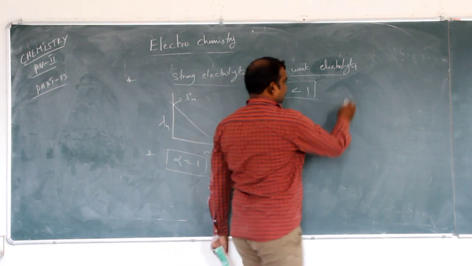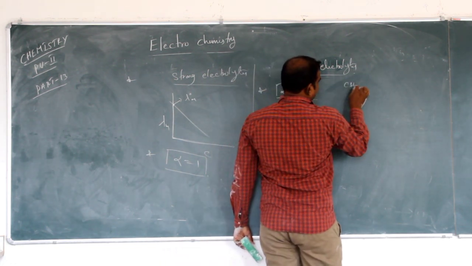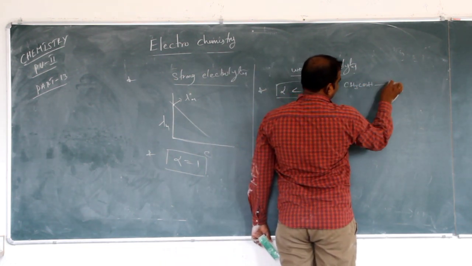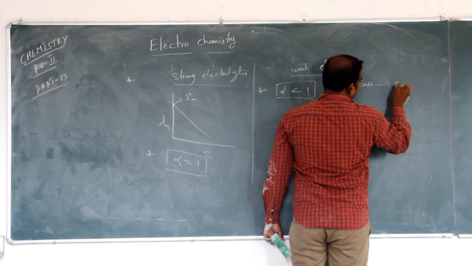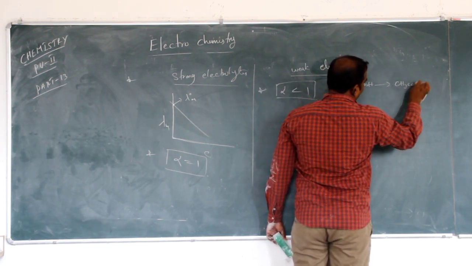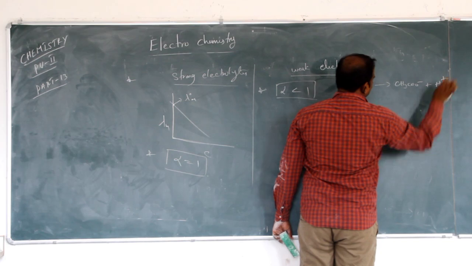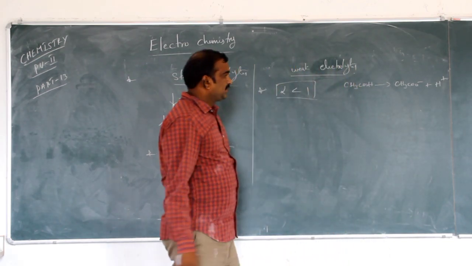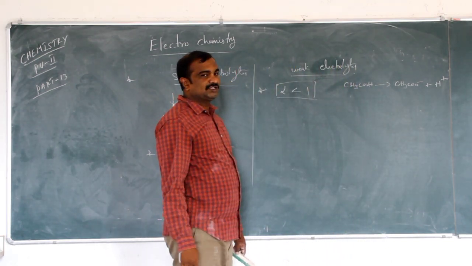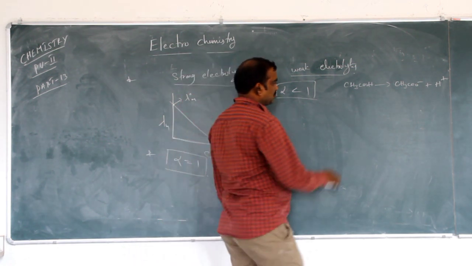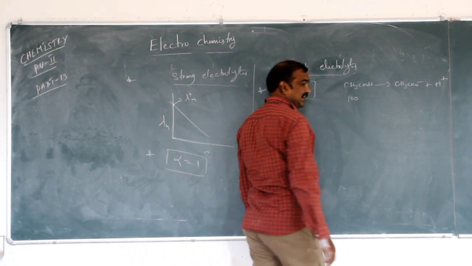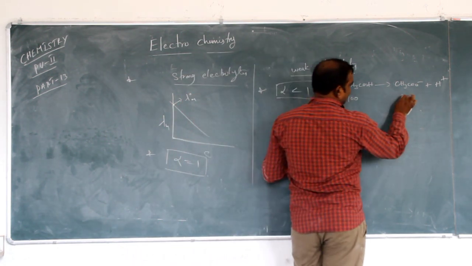How? See here, if you take acetic acid, this is a weak electrolyte, which dissociates as CH3COOH giving CH3COO minus plus H+. If you take 100 initially, the products are 0 and 0.